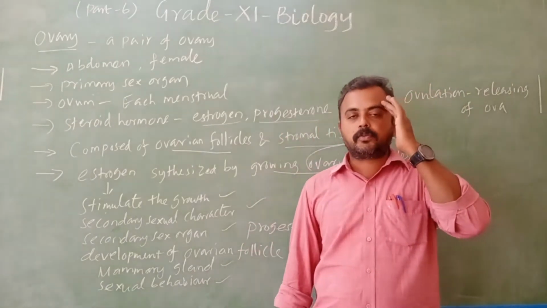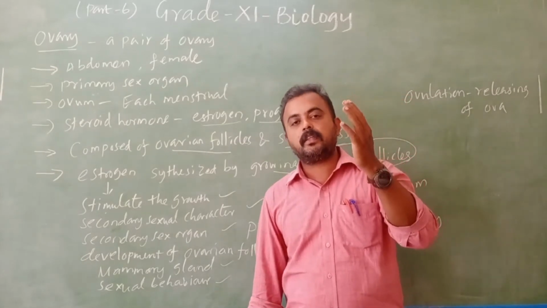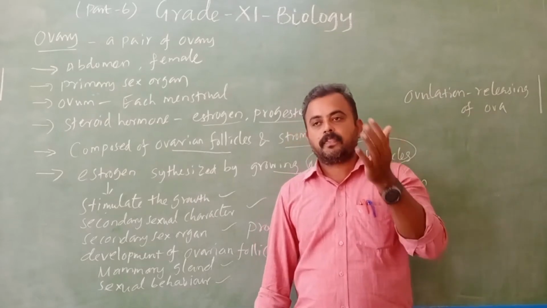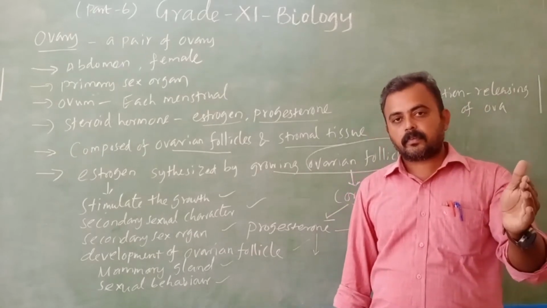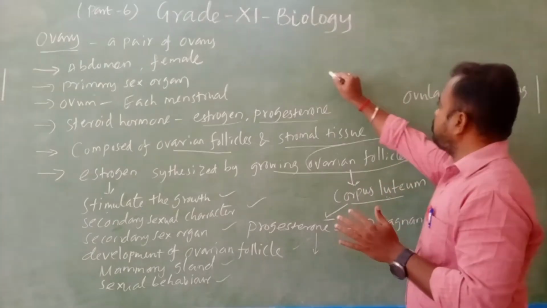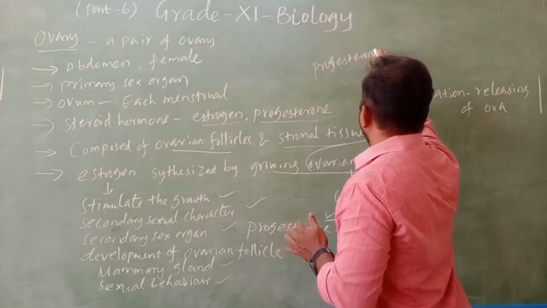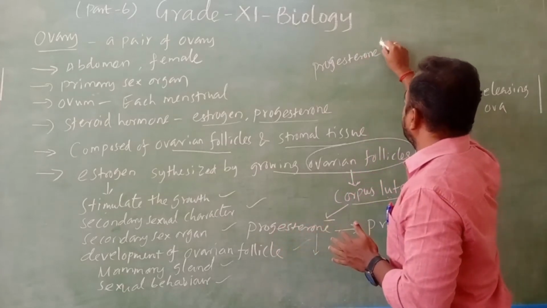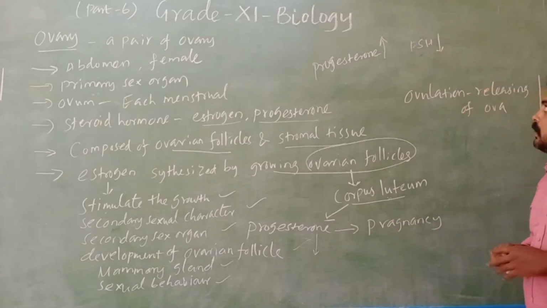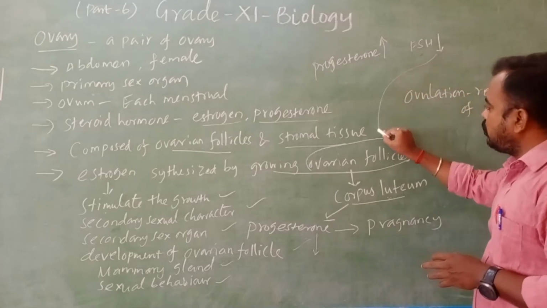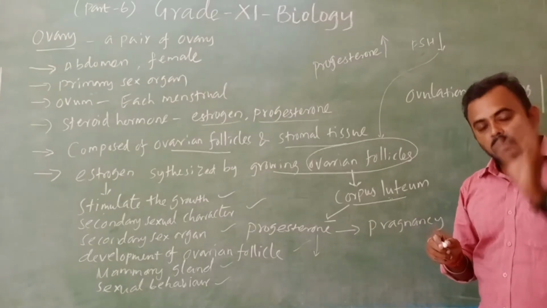The follicle stimulating hormone, which you know, is secreted by the pituitary gland. That hormone will be reduced. If the progesterone level is increased, the follicle stimulating hormone level is decreased. When follicle stimulating hormone is reduced, no new follicle is produced.